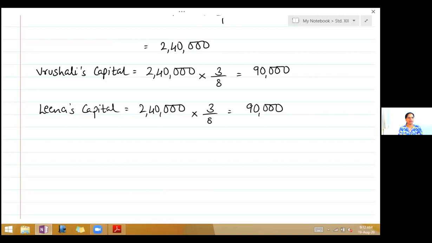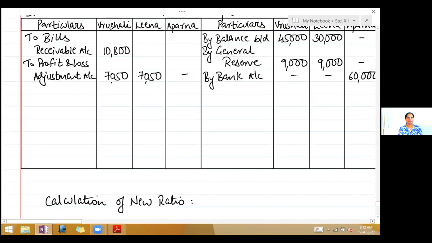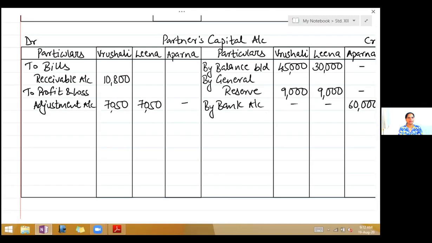Now this we will write in the capital account. So on the debit side, write to balance carried down 90,000, 90,000 and 60,000.